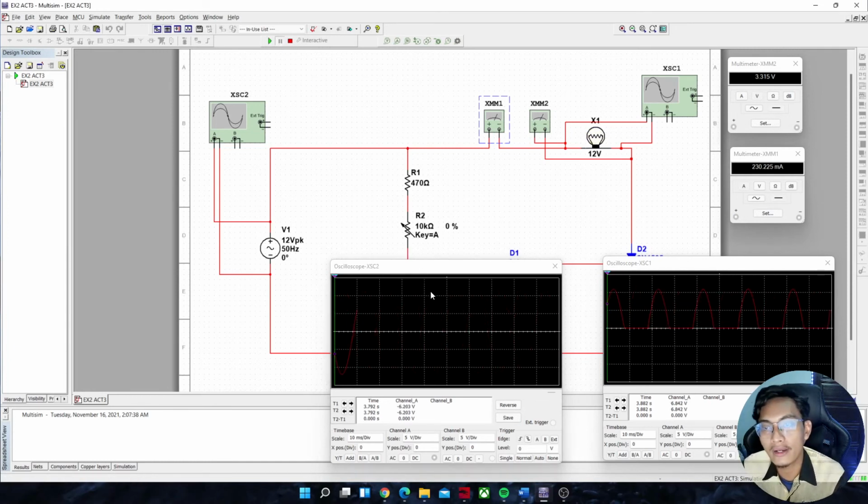Just now I explained the minimum of the firing angle, and now I will go to the midpoint, which I will set at 45%. So we played it, and this is the waveform at 45%, the midpoint of the firing angle, and this is the value of the current and voltage, as you can see on this screen.